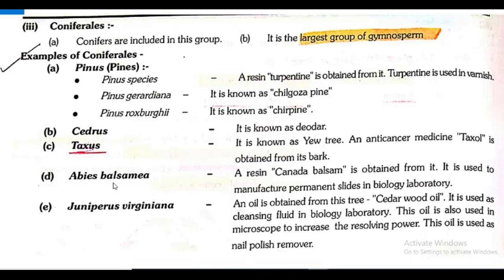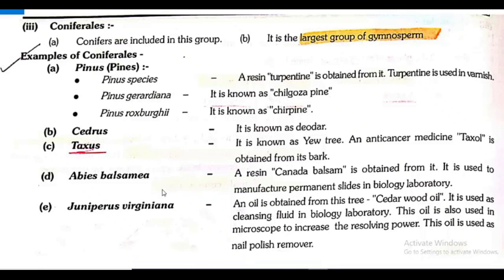Abies balsamea. A resin, Canada balsam, is obtained from it. It is used to manufacture permanent slides in the biology laboratory. It's a very important point. You can see that Abies balsamea, a resin, Canada balsam, is obtained from it. It is used to manufacture permanent slides in the biology laboratory.